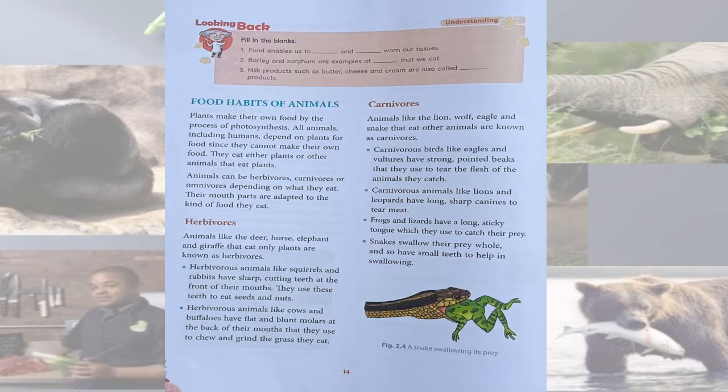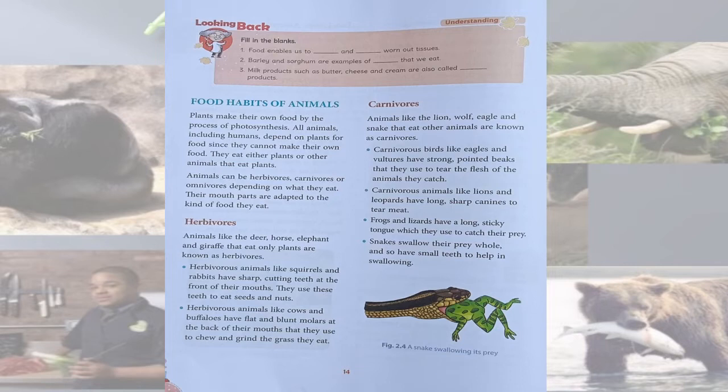Herbivores. Herb means plants and ores means eaters. So the animals which obtain their food only from plants are called herbivores. Can you give some examples of herbivorous animals? Cow, goat, horse, giraffe, deer are herbivores. These animals have flat and blunt molars which they use to chew and grind the grass.